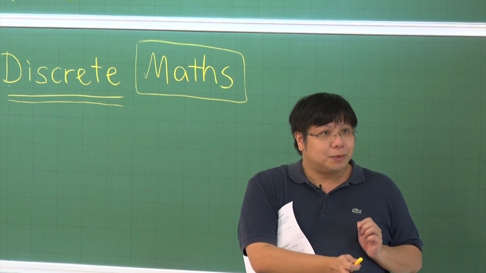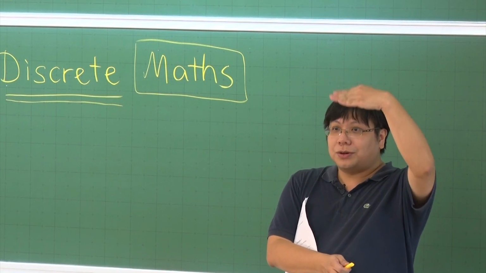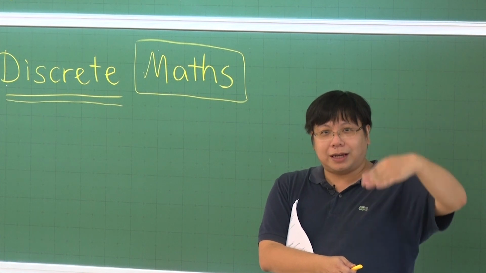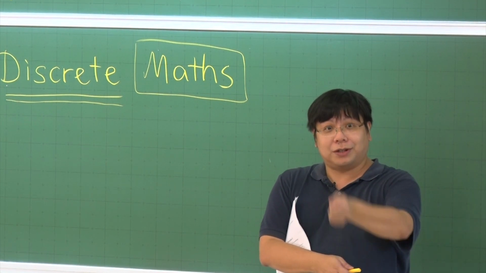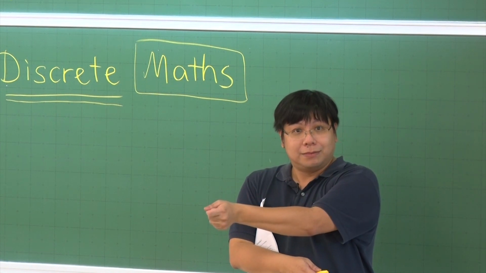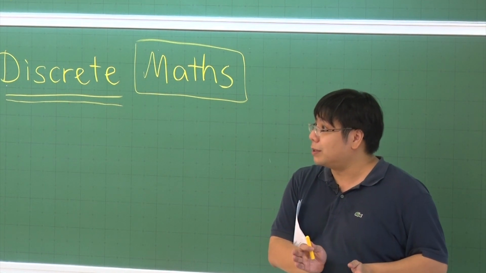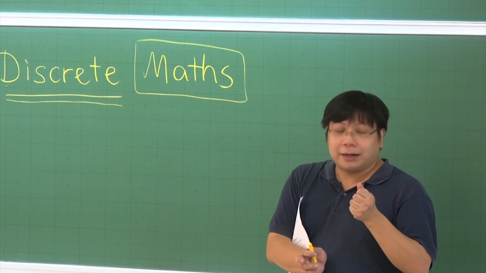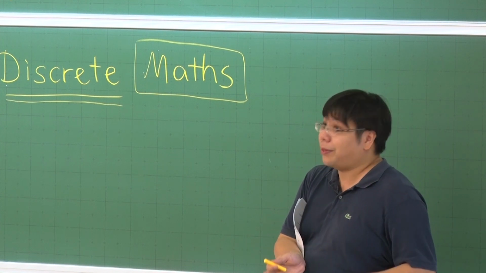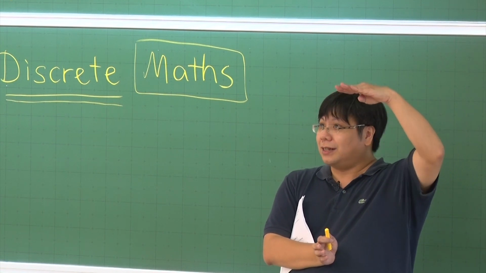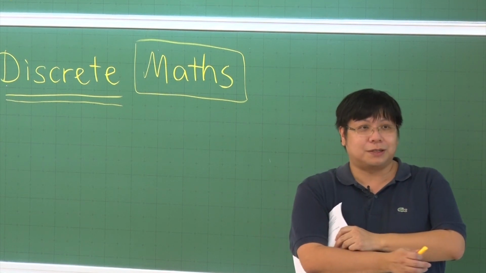In that case, we will need proofs. You need to prove that using a certain kind of instructions, if the computer can follow these discrete instructions step by step, then it is going to solve the problem correctly, which is what we want. So here we need to prove this is correct, and this is a discrete thing. A proof is a discrete number of sentences that we have.